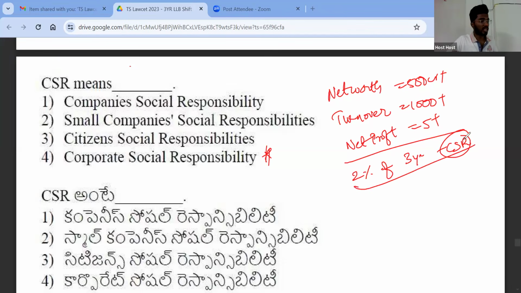Under section 135 of the Companies Act, CSR is mandatory. If your net worth is more than 500 crore, if your turnover is more than 1,000 crore, and if your net profit is more than 5 crore, then you have to pay 2% of your profit for some social responsibility activities, right?